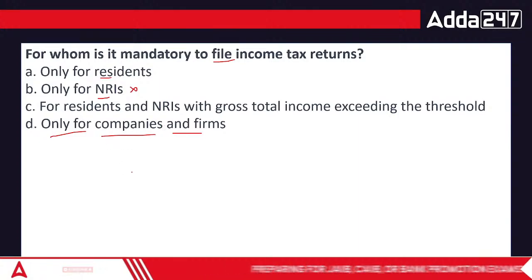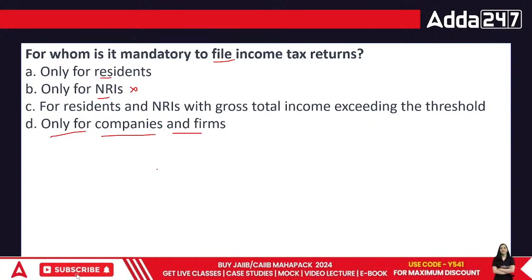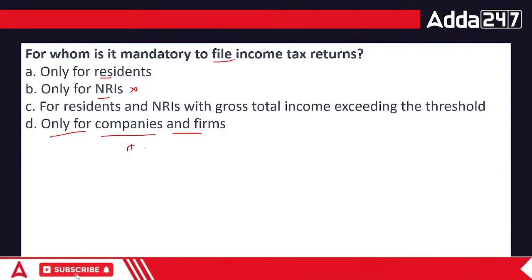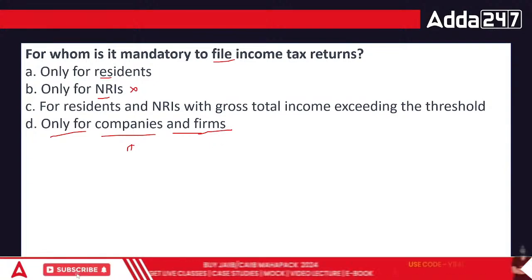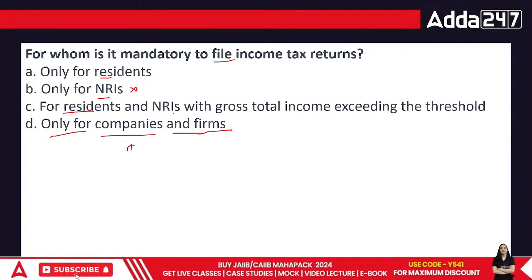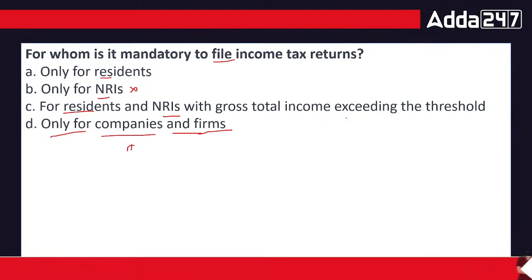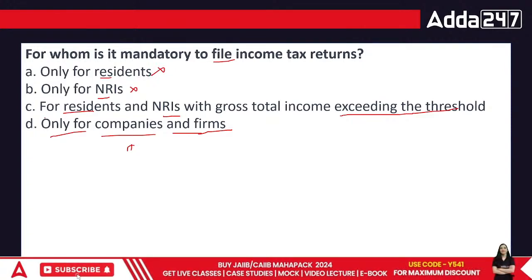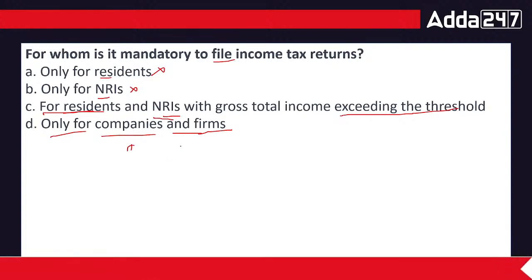Always remember, companies are required to file their returns. Firms are required to file their returns. They don't have a threshold limit there. For residents and NRIs, the gross total income exceeding the threshold applies. The word "only" is wrong. It is there for all the residents of India as well as the non-residents, anybody who is crossing the minimum limit.